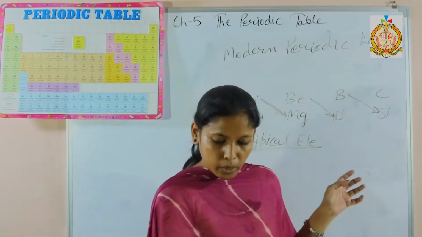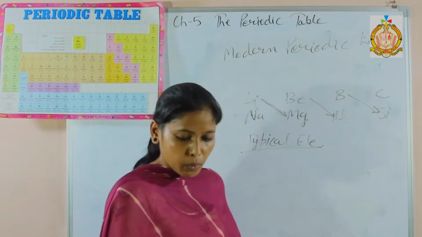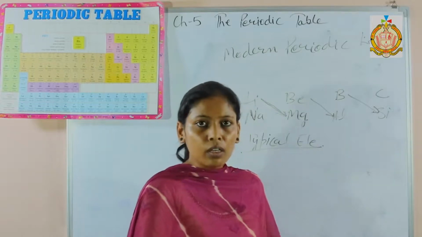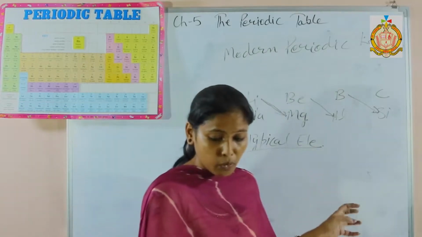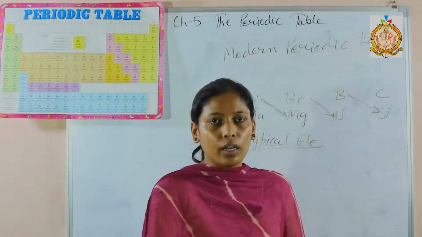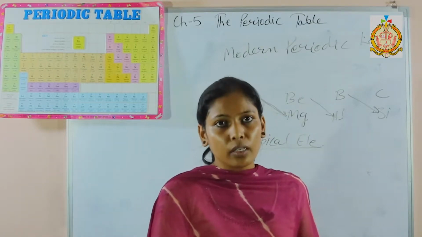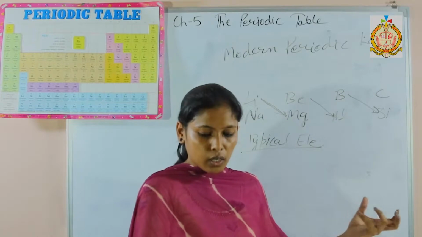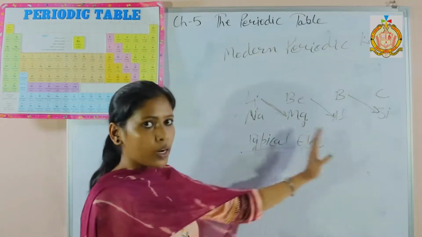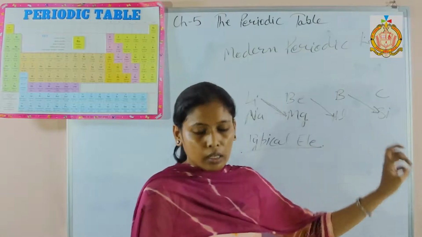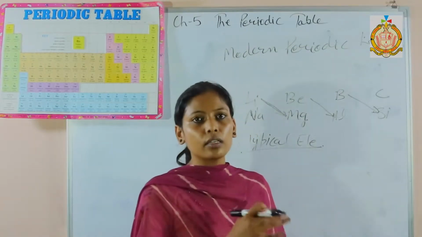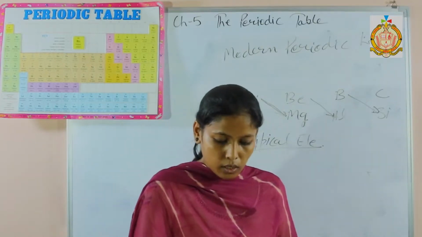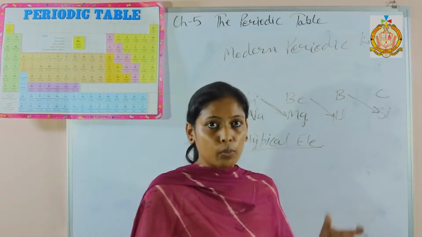Next one is merits of the modern periodic table. It is based on atomic number, and that is the fundamental property. Then position of the element in the table is related to its electronic configuration. As I have explained before, position is based upon the electronic configuration and electronic configuration is based on the atomic number. Next, it shows a regular change in the properties, means from left to right when we move, non-metallic character increases. And the last one is it is easier to remember, means group wise we can remember the elements.